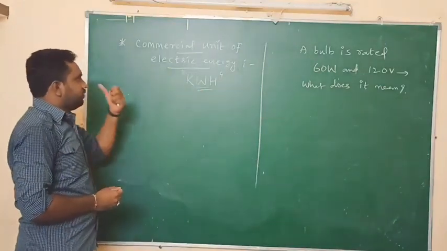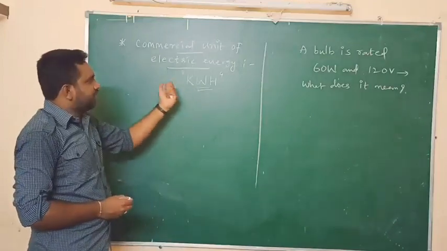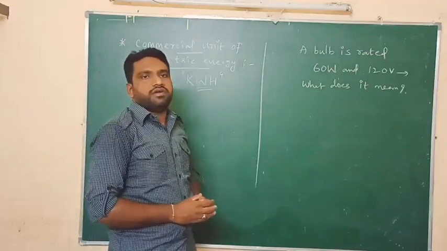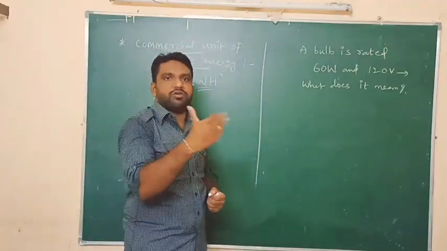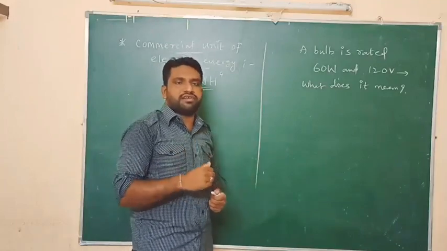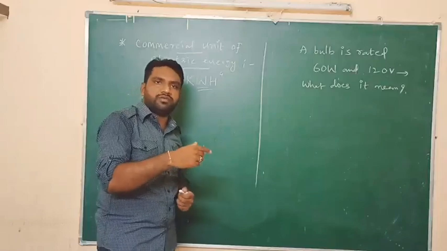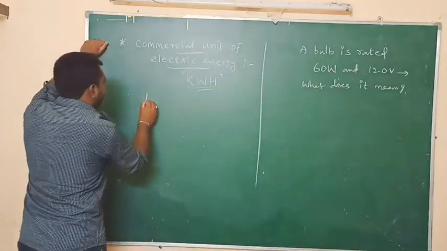So now we will see how to convert these units or kilowatt hours into joules. So now I am going to explain how to convert kilowatt hours or units into joules. Why? Because the SI unit of electric energy is joule. So we are going to convert the commercial unit of electric energy into the SI unit of electric energy. So now we will see how to convert.